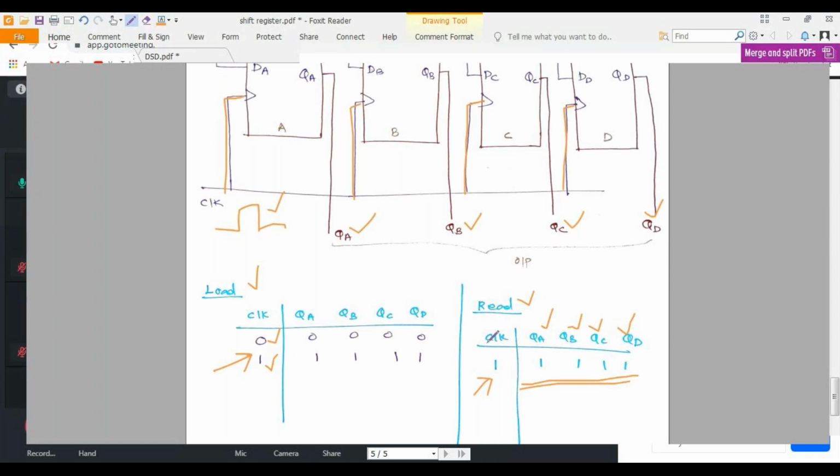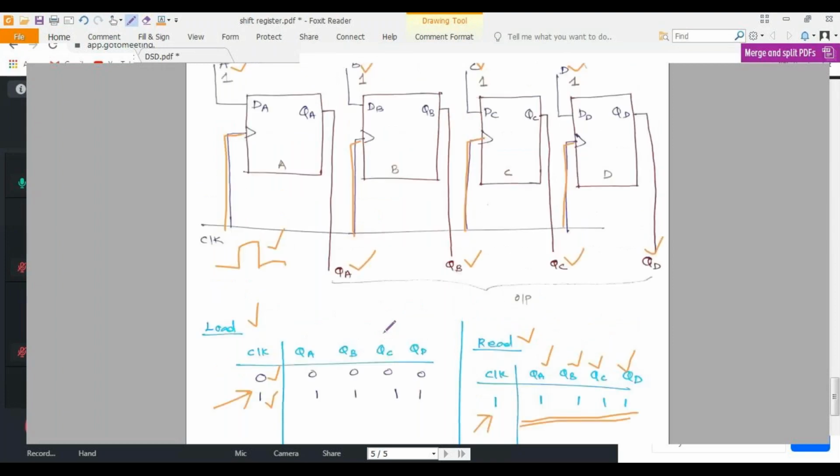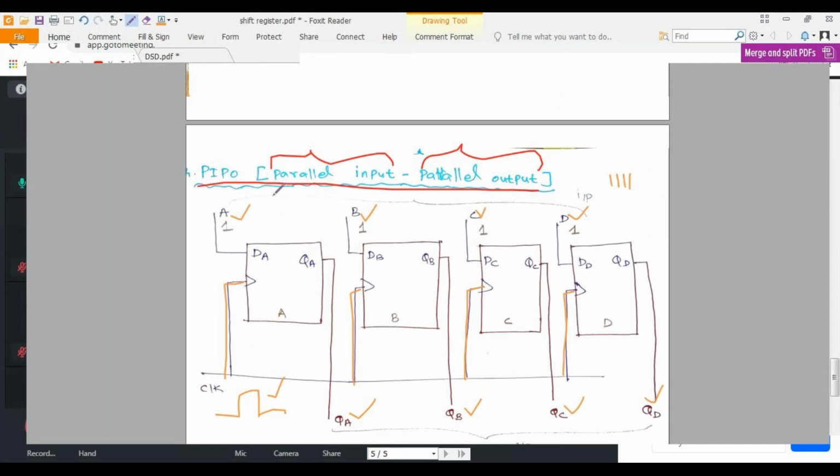So in the parallel concept, one clock pulse is enough. So parallel அப்படினா one clock pulse is enough to load your data and also to obtain your data, or to read your data in the output section. So this is parallel input, parallel output shift registers.